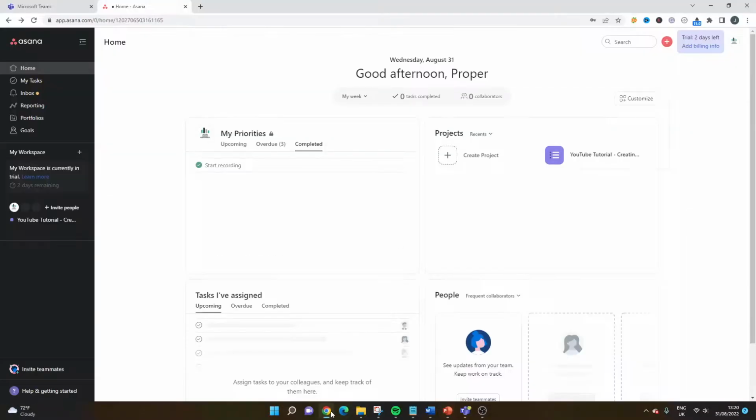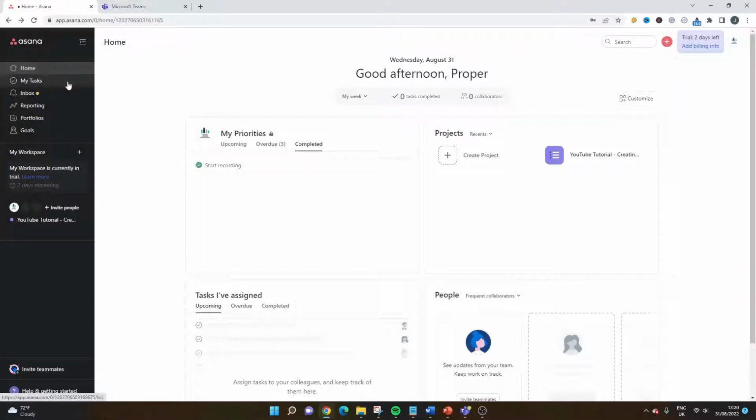So I'm going to jump into a quick demo of both of the tools, so you get an understanding of what the interface is like, and how you would use it should you proceed to sign up. I've just opened up my Asana account, and you'll see first and foremost I'm in a web browser. I'm in Chrome, and what I've done here is I've gone to the home interface and I've created a project just before this video, just to show you and walk you through the main functionality.